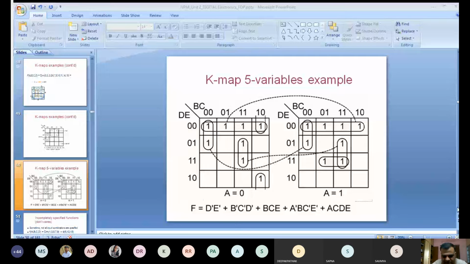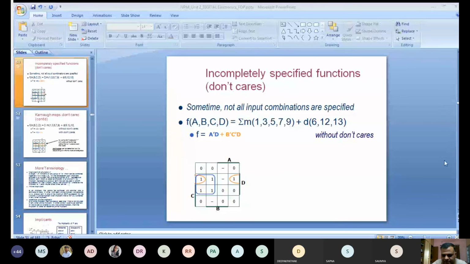So my suggestion is that remember all the K-map rules in a prescribed manner. Try to understand that. Try to solve some problems on each and every rule, and then when you are confident, if any example comes in your theory paper or in your practical exam, you should be in a position to solve that.